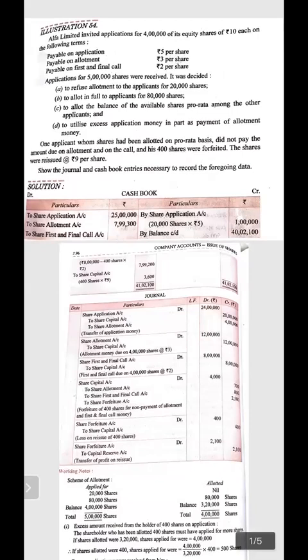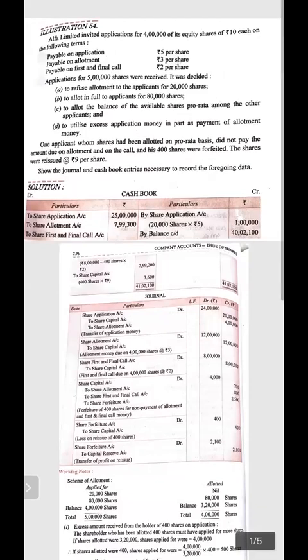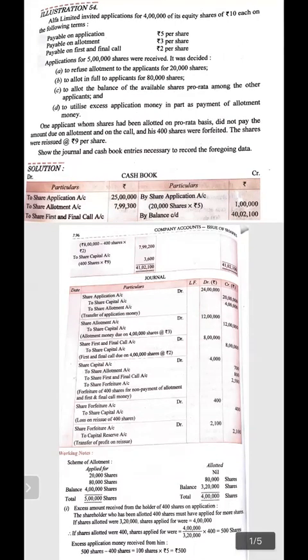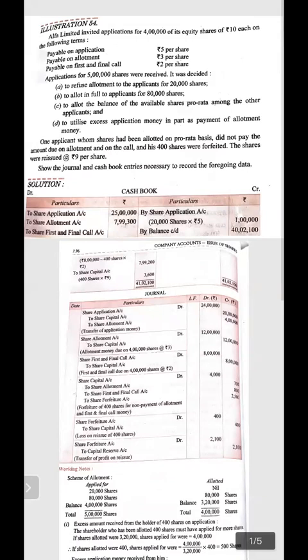Now allotment due: share allotment account debit to share capital account, that is 12 lakh. On 4 lakh shares, 3 rupees per share, 12 lakh rupees were there. After that, share allotment received. In the cash book, we have to pass the entry to share allotment. Now the question arises, how the amount of this share allotment, that is 7,99,300, is to be calculated.